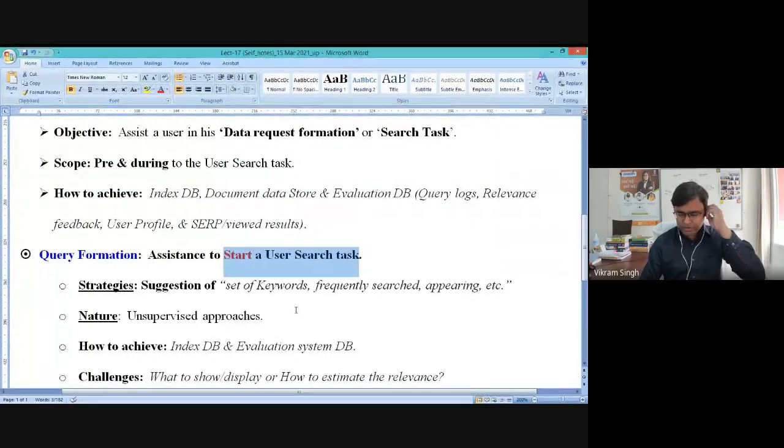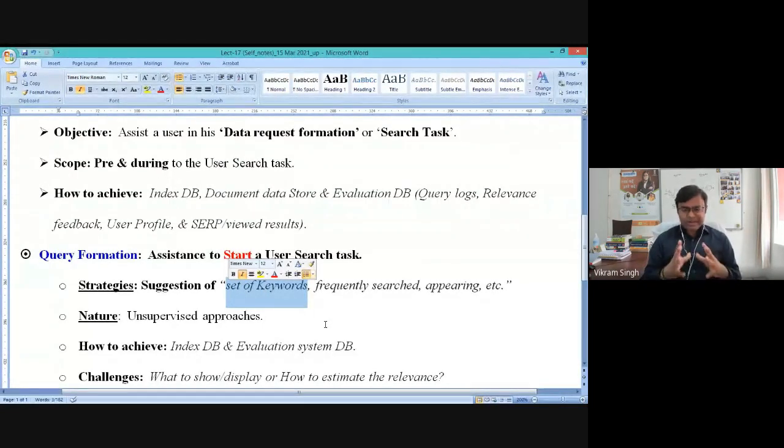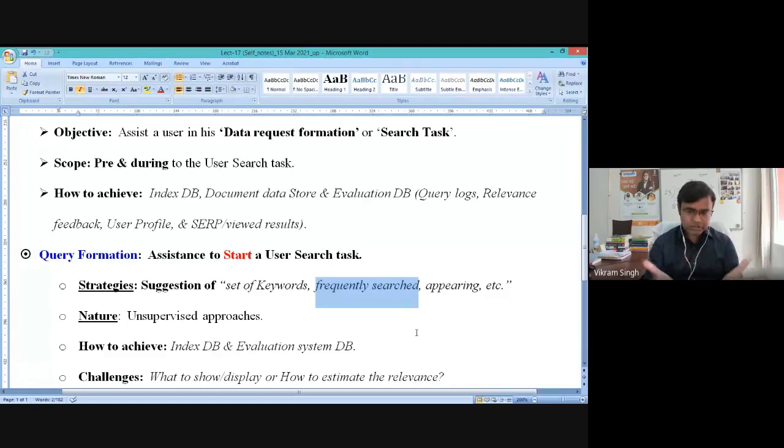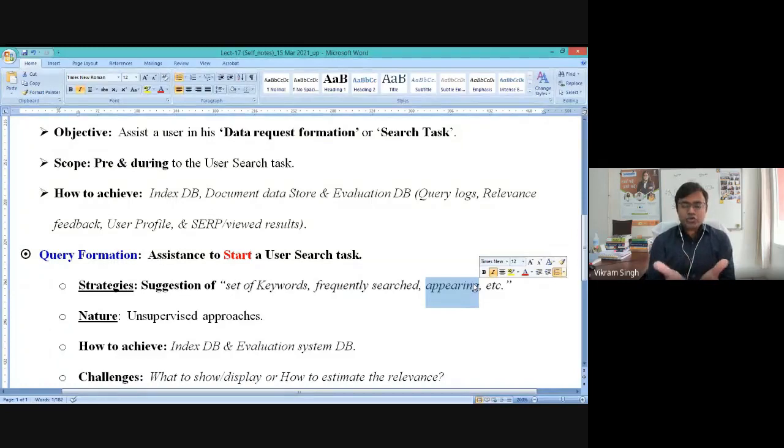So you should have this idea that nowadays most of the search systems or search platforms are initially populating some keywords. These keywords could be just placed for the user reference. So it could be a set of keywords, not related to any previous experiences of the user, right? It could be a simple set of keywords. It could be frequently searched keywords on the interface, or it could be a frequently appearing keyword from the store database, right?